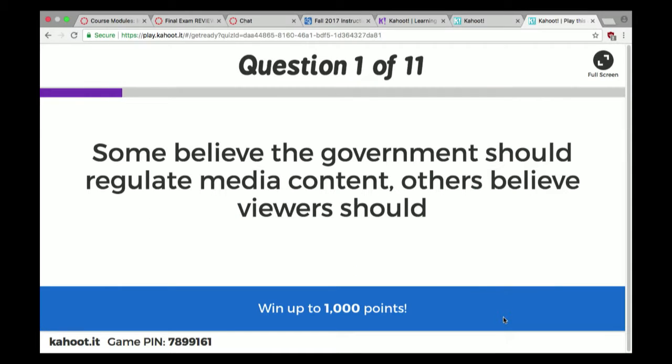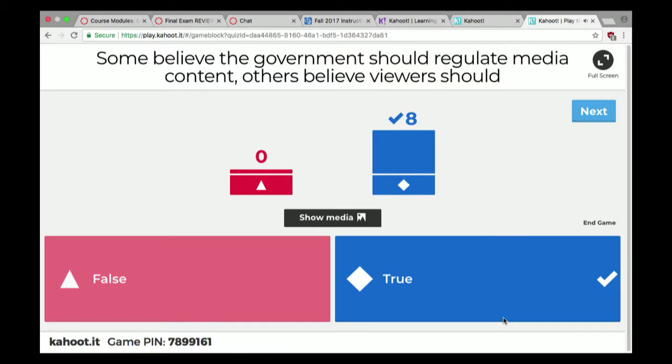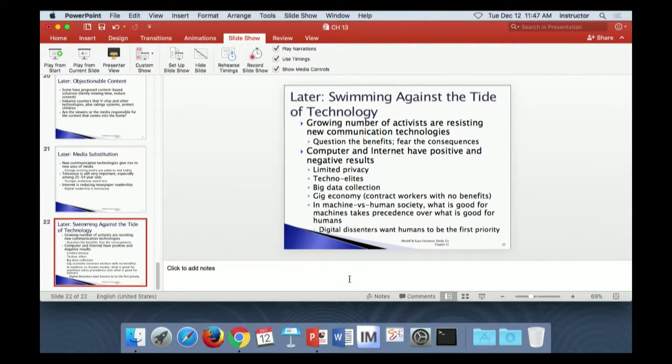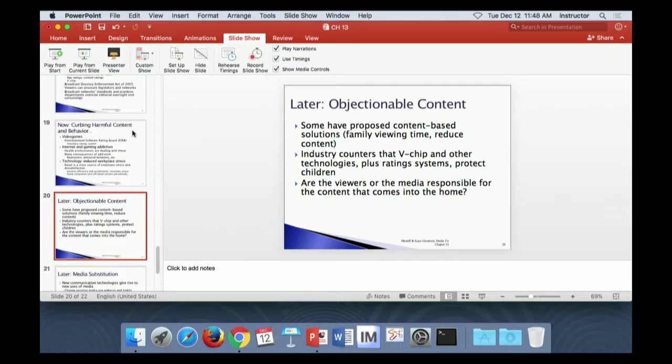Are you ready? Some believe the government should regulate media content. Others believe that viewers should. True. Okay, everybody got it right, so proud of you. That was actually the last slide, which is a very good reason why we do it this way. But where the heck is it? Swimming against the tide of technology. There was one with a big question mark on it. There it is.